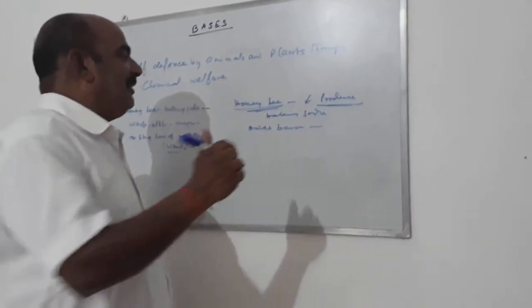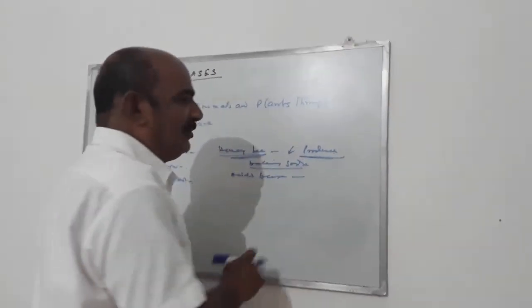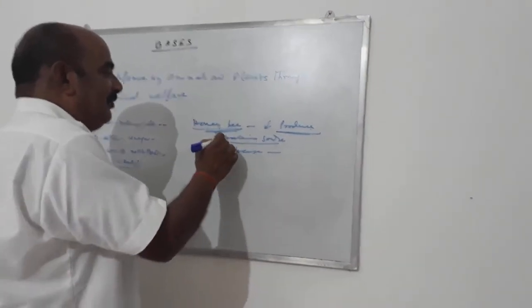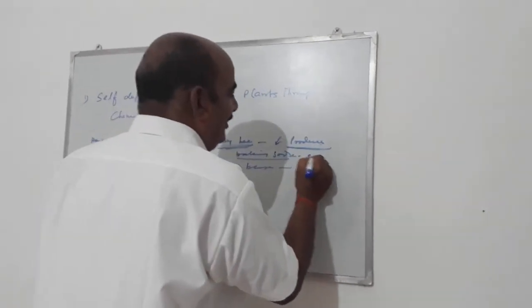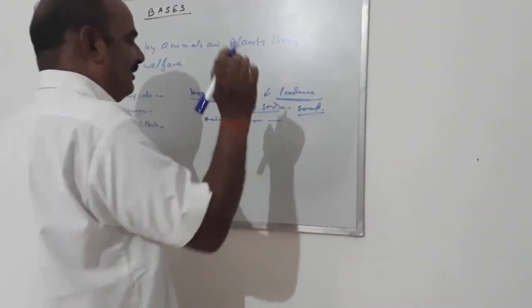At the same time, if in your house there is some base like baking soda, you rub it there. If not, then soap also contains a base. So wash your hand with the soap, then you will get relief.